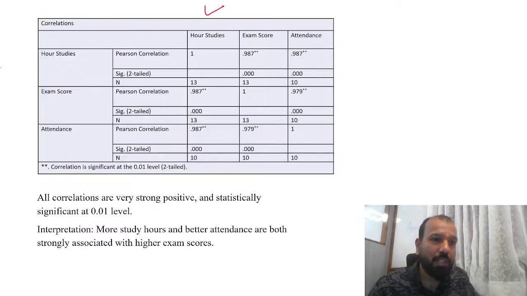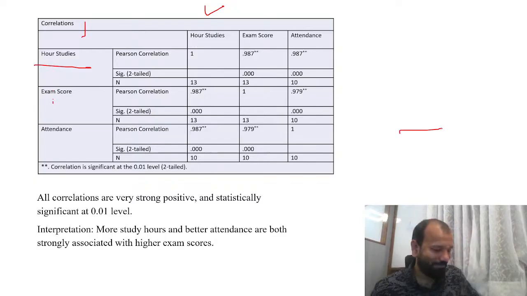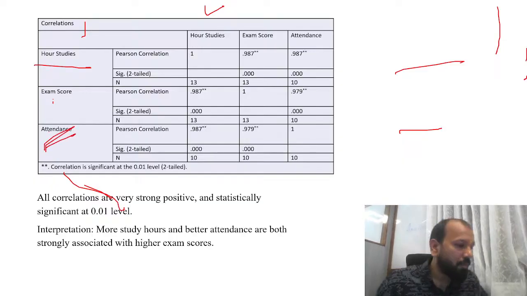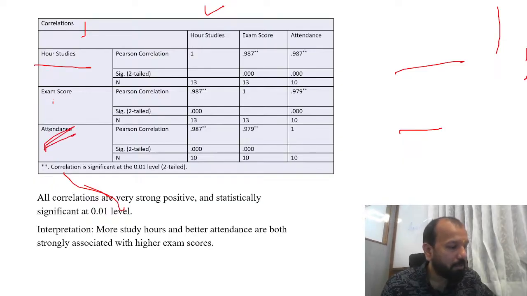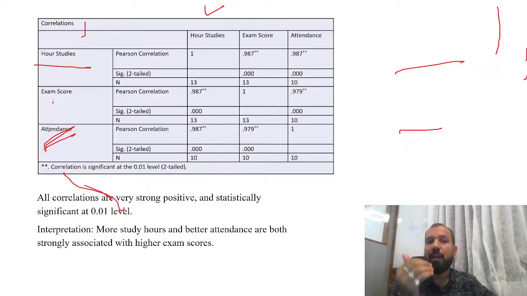Now for multiple correlation, we have added one more factor, that is attendance. Now we want to seek the impact of it. Earlier I just wanted to check the number of hours you are spending and how many scores you are getting.